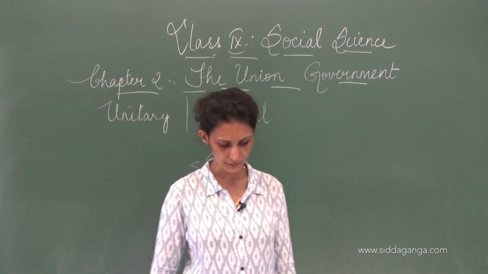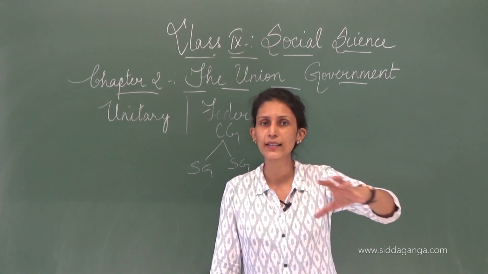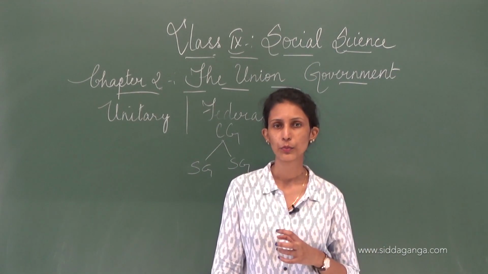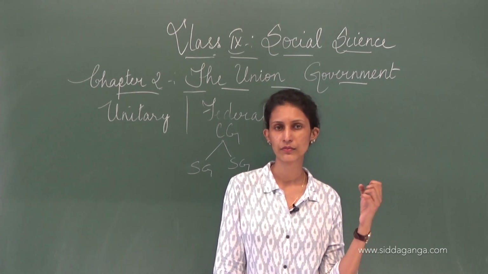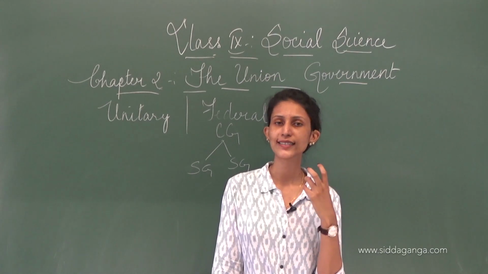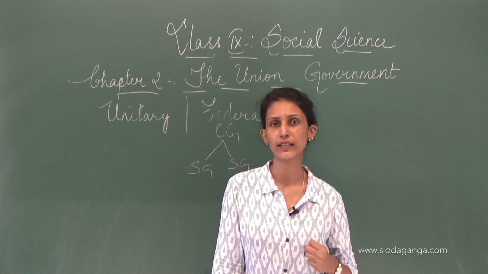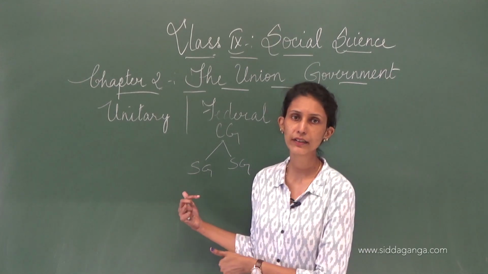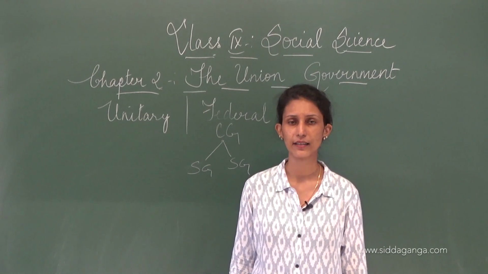Now, India is a union of states, that is a clubbing of all these states. We are divided into different states. And it's a union. What is the meaning of union? Coming close, coming together. How are we coming together? States are forming together to become the center.